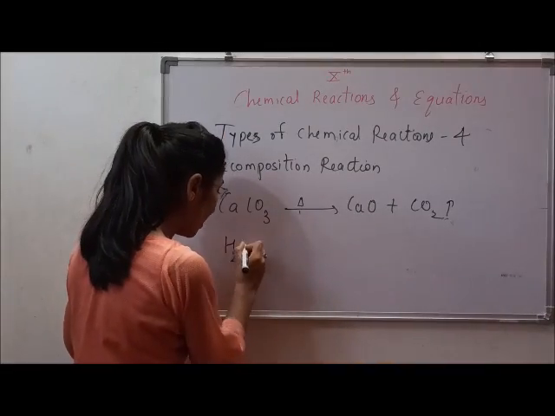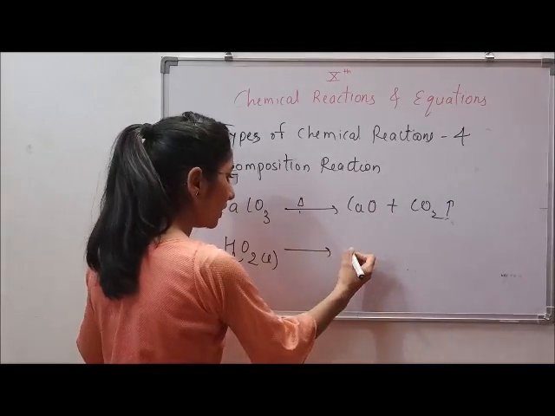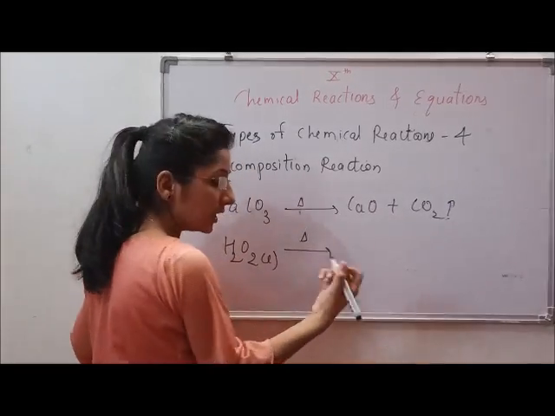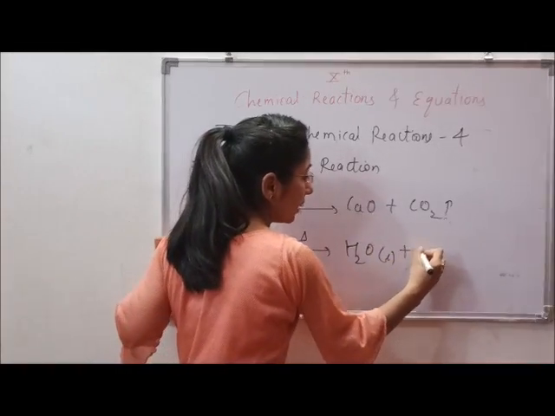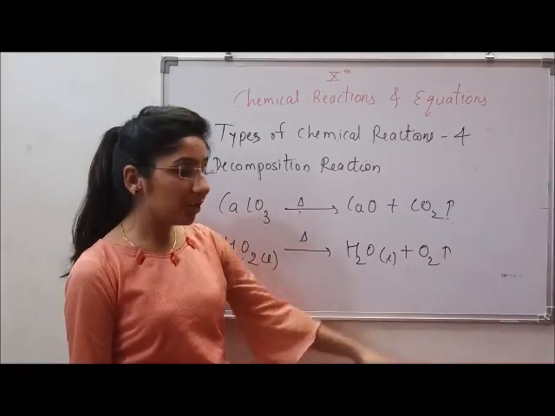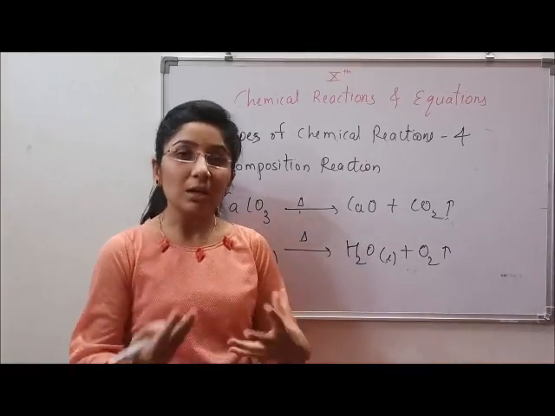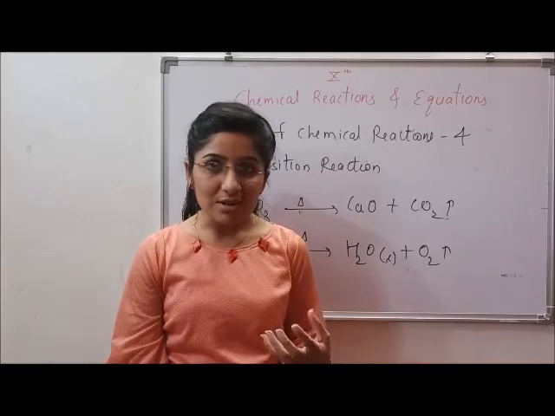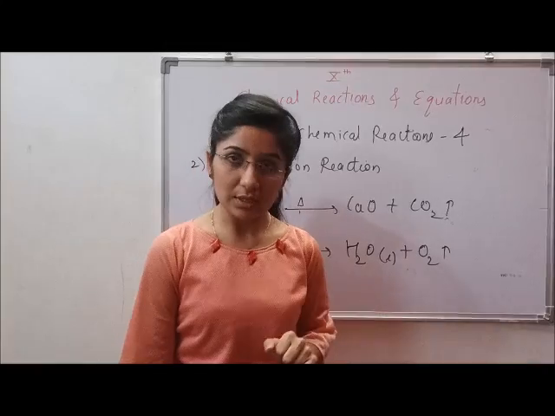If we take the example of hydrogen peroxide, which is in the liquid form, by heating, it will decompose and give H2O and oxygen in the gaseous form, which will be evolved, shown by an upward arrow. So when a reactant decomposes to give two or more products, such a reaction is called a decomposition reaction.